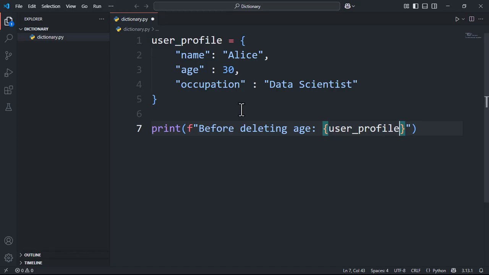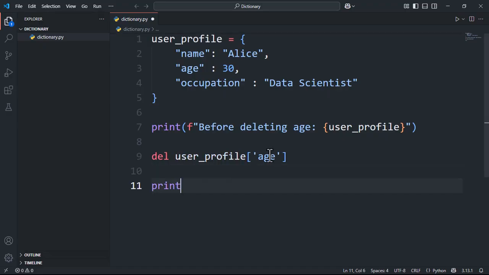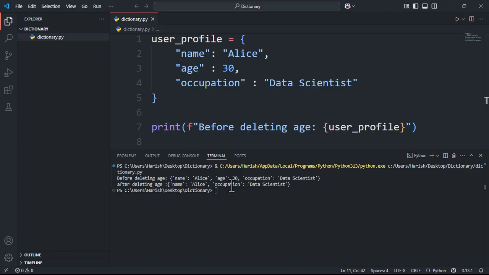Delete the age from the dictionary. Type del user_profile["age"]. This removes the key age and its value from the dictionary. Print the profile after removing age. Again, type print f "after removing age:" and user_profile, to show the updated dictionary without the age. Now, run the code. Poof! The age key and its value are gone.